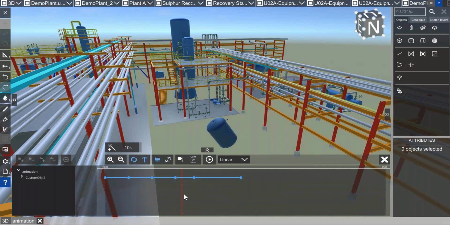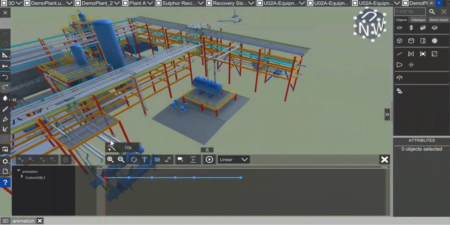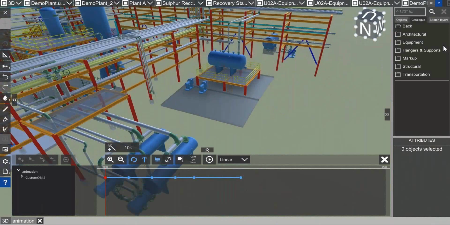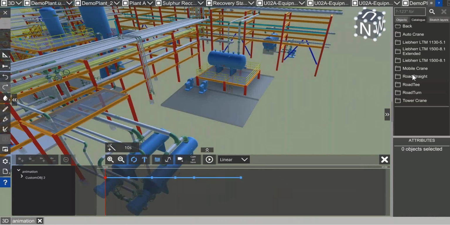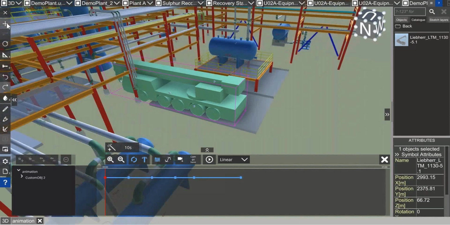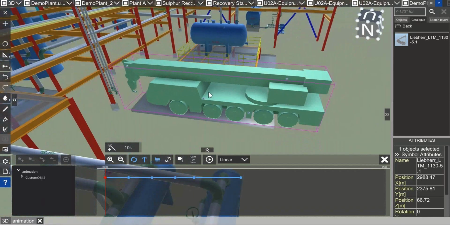On top of this, you can not only modify sketch objects, but if you're going to use our catalog objects that can be parametric, so let me go to the catalog and select that nice crane here. I move it out a little bit. You can now also go to animate that whole crane.